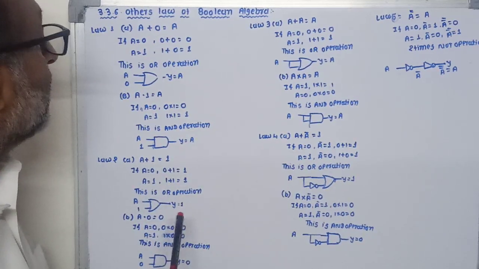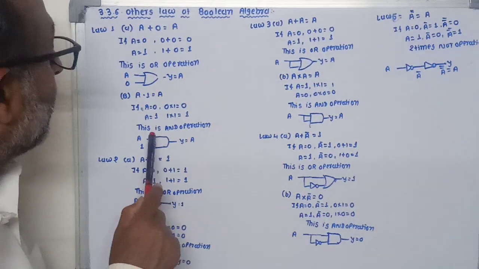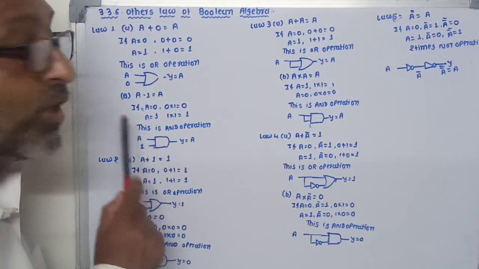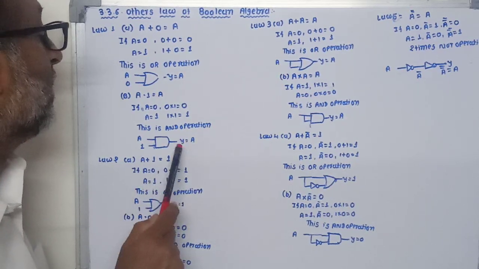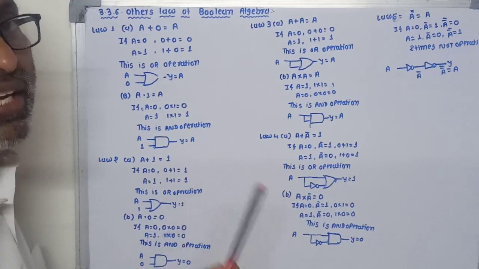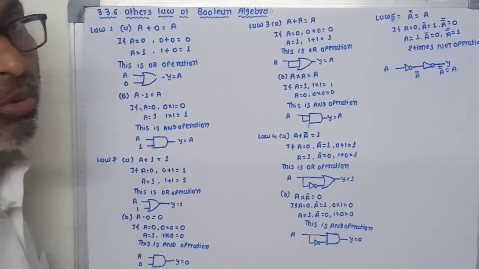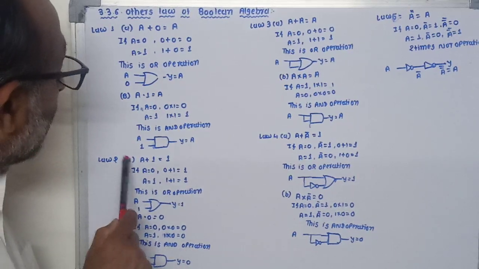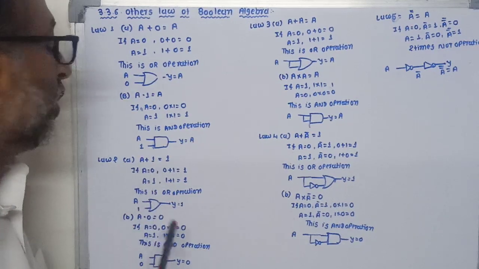This statement indicates the AND operation. So here we can draw this AND operation whose one input is A and another input is 1. That time we will get output similar to the input. Whatever input we give to the gate, it will give the same output. Now law number 2. In this case, A plus 1 is equal to 1.